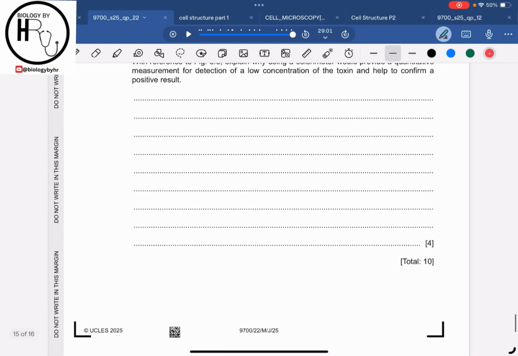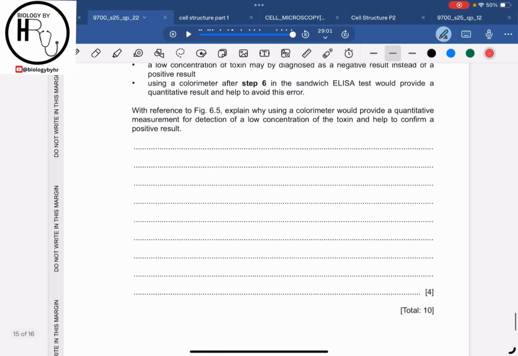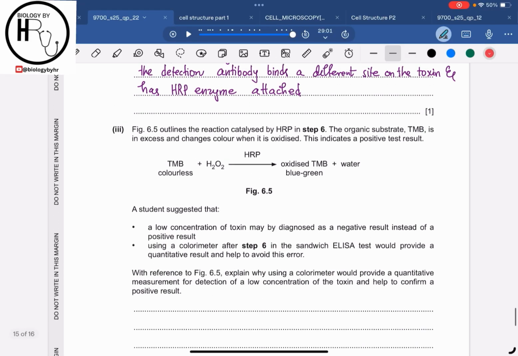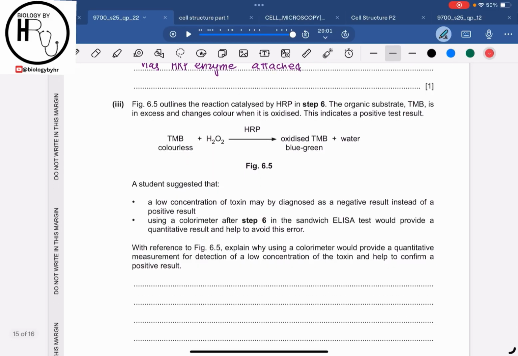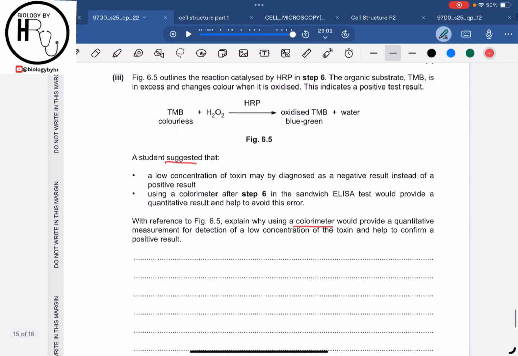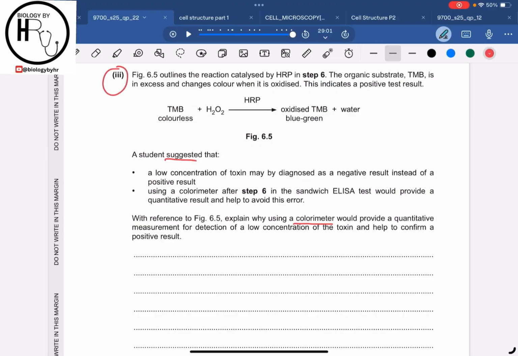Now let's move on to part 3, finally the last part of this paper and this question as well, and it is of 4 marks. Also I can see over here that we have to use our knowledge related to the colorimeter, and there are suggestions given as well. So let's read part 3 first of all. Part 3 says that figure 6.5 outlines the reaction catalyzed by HRP in step 6. The organic substrate TMB is in excess and changes color when it is oxidized.